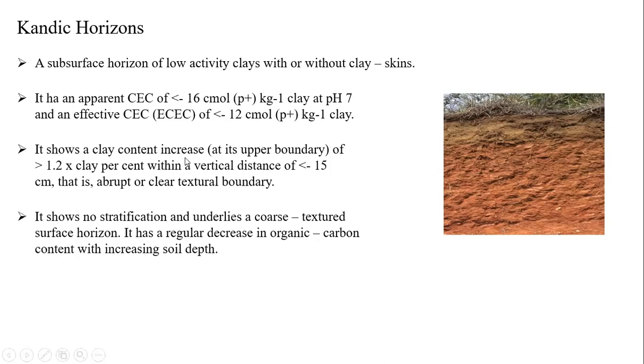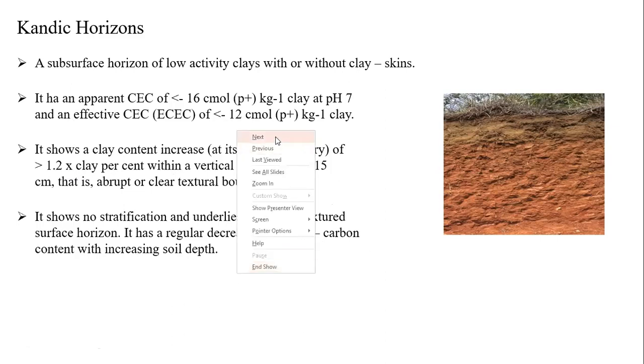So naturally it shows some clay content increasing in upper horizons, which is more than 12 percent as per the clay content. In vertical section, we can see less than or equal to 15 centimeters. So naturally it shows no stratification or underlying core structure. It has a regular decrease in organic carbon content with increasing soil depth. It is completely natural, because if we go very deep into the soils, we can't expect any organic carbon. Organic carbon will be reduced as we go deeper and deeper.